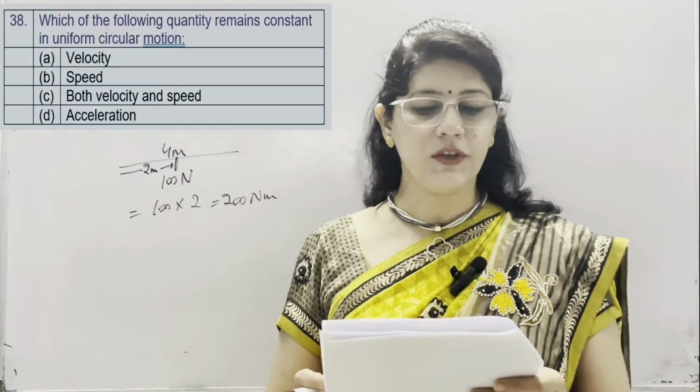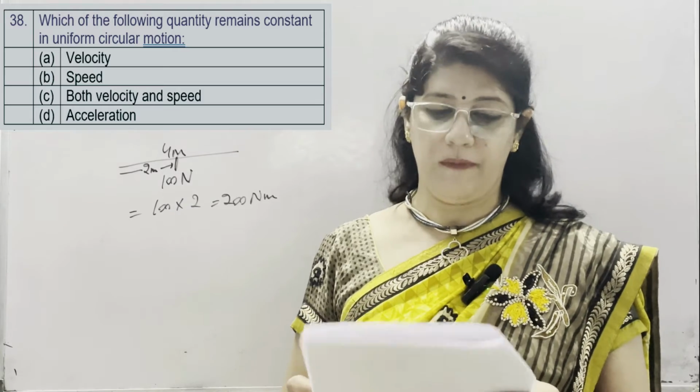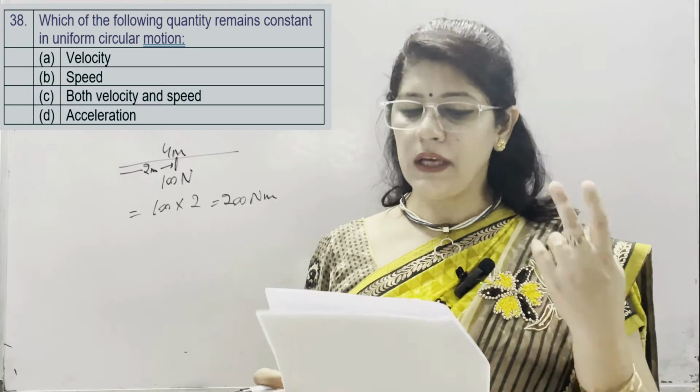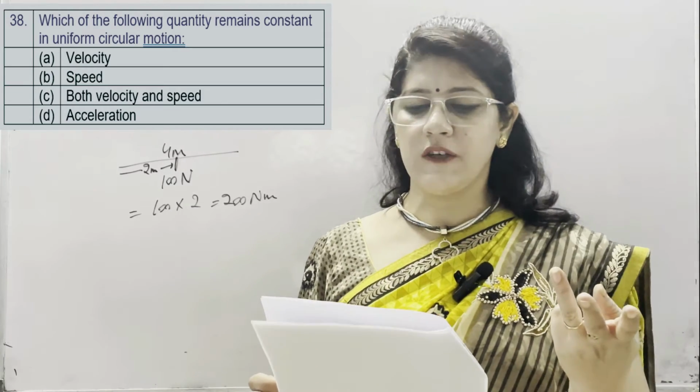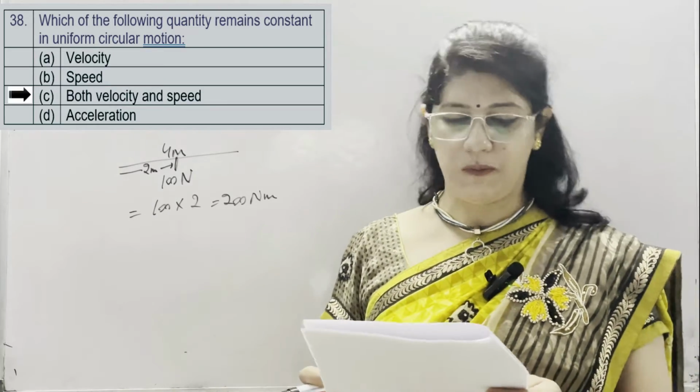Question number 38. Which of the following quantity remains constant in uniform circular motion? A is velocity, B is speed, C is both velocity and speed and D is acceleration. So correct option is C, both velocity and speed.